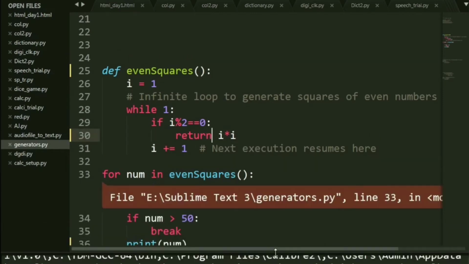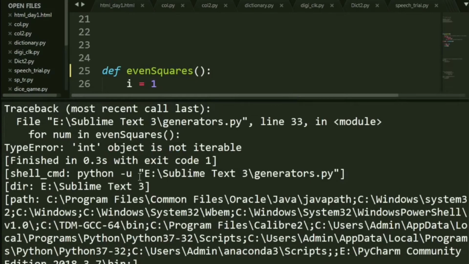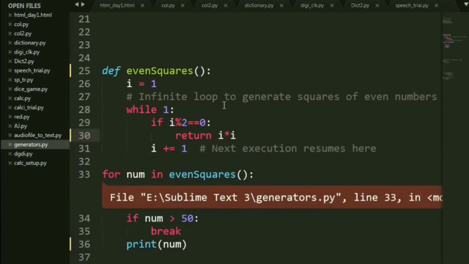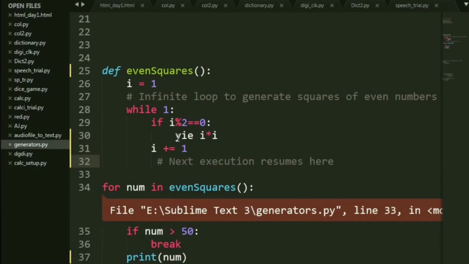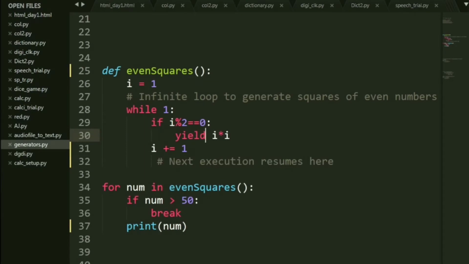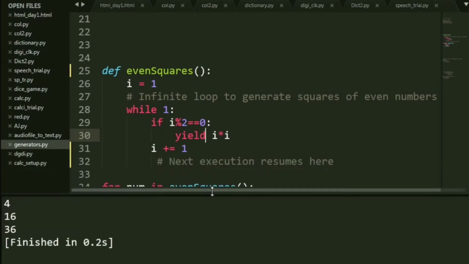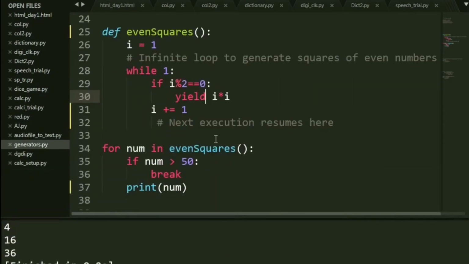So you see what happens is you get an error saying the int object is not iterable. But now if I were to say yield, that is using the yield keyword, then you would see I am getting the answers. Now, let us have a quick run through the program so you can understand what exactly yield is doing.